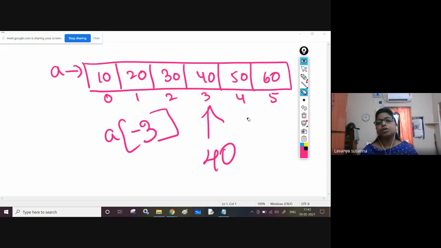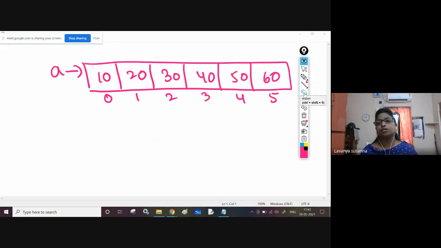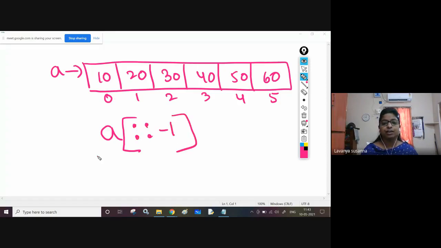Now, if you want to reverse this array, just use the array name, then open square bracket, colon -1. The array will be reversed: 60, 50, 40, 30, 20, 10.